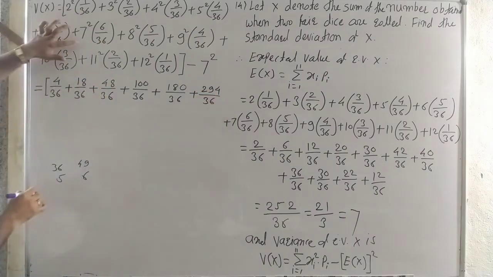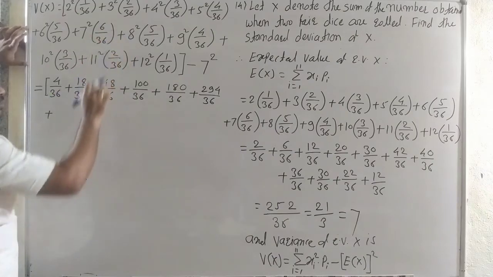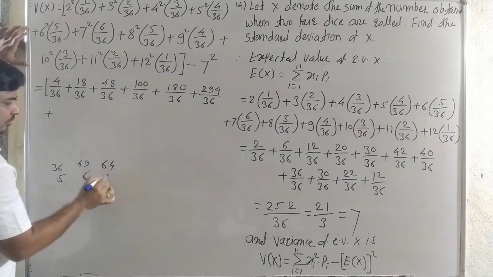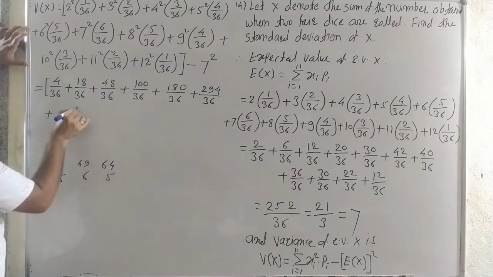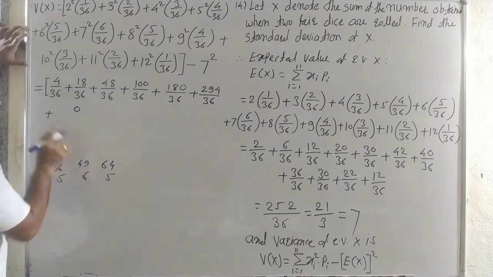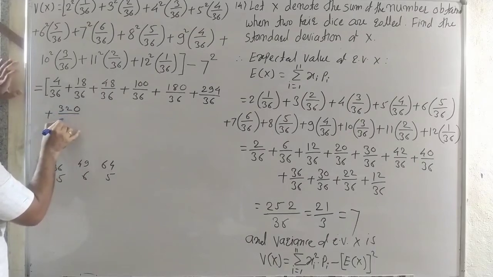Okay, then plus again this 8, 64 into 5. See carefully this 5, it is 20 and it is 64, 20 and 30, it is 32 upon 36.